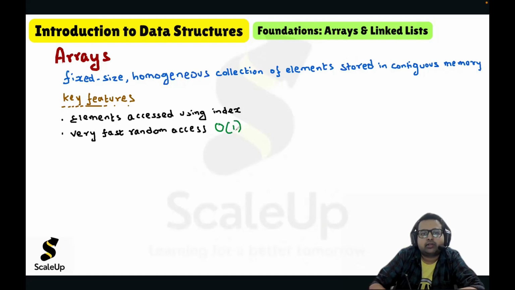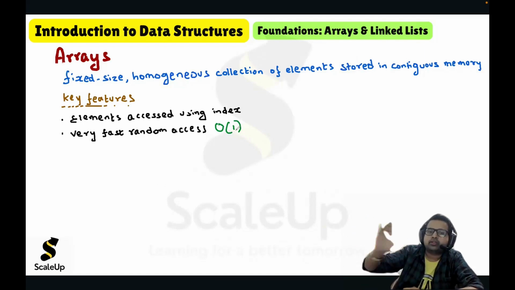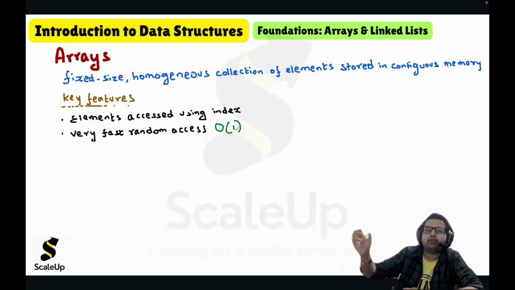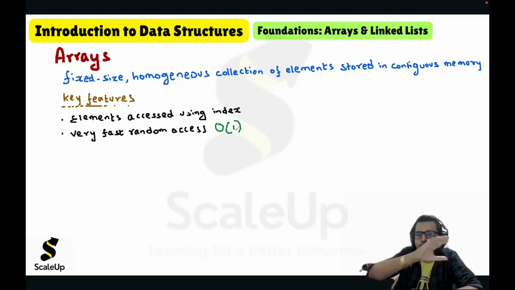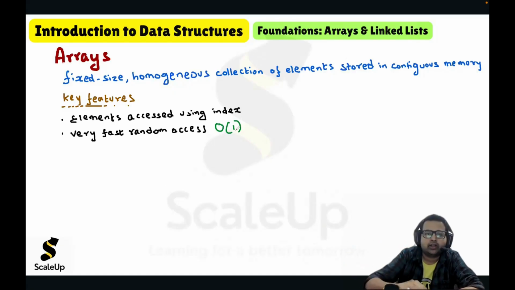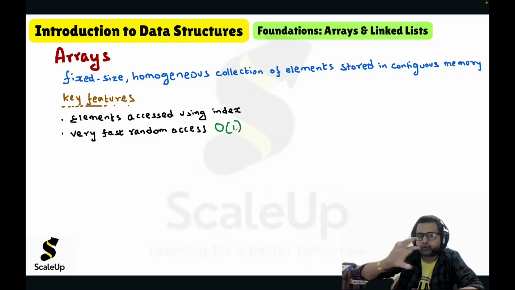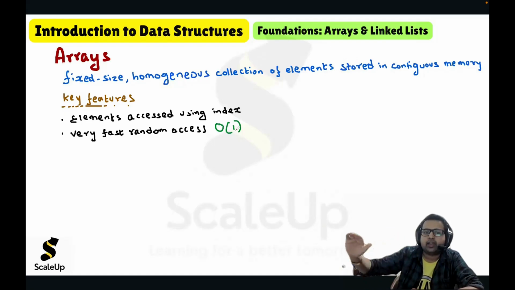Constant time operation. The idea is that in array, if you want to get any element, no need to start from the beginning. You just have to know the index. If you know the index, straight away you can access that element. So random access we can do very fast in big O of one time, because no need for any iteration. But in linked list, we have to iterate. We have to get to that point from the beginning.